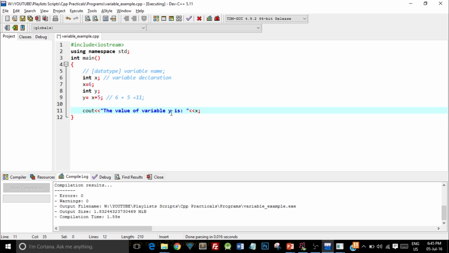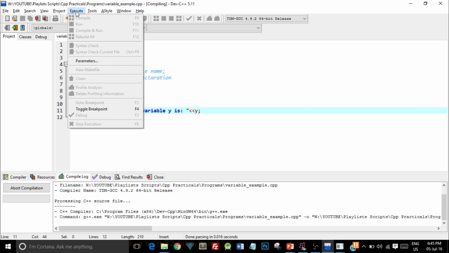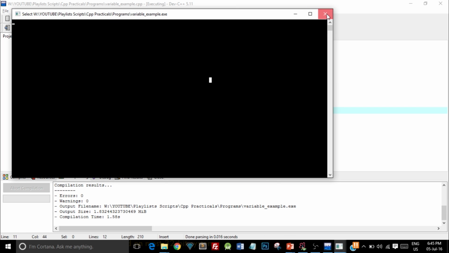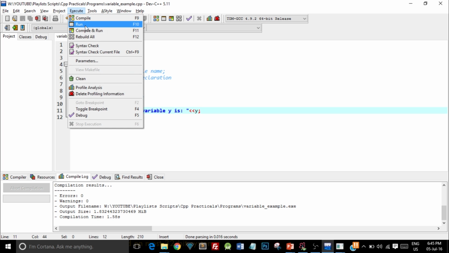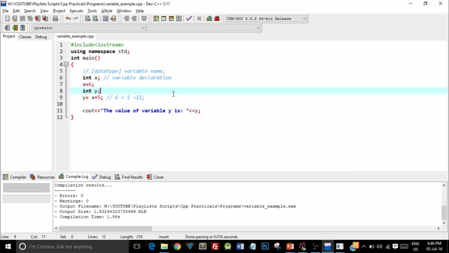So let me just print out the value of variable y. Okay, so as you can see on the screen, the value of variable y is 11. Similarly, we can create different variables of different data types throughout our program according to our needs, and we can manipulate them and store different values so that we can use them to perform different operations. So that is the basic use of these variables, wherein we can store some value and perform operations on them.